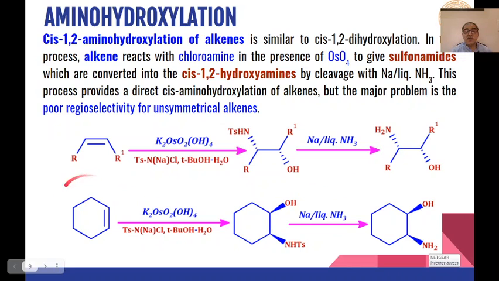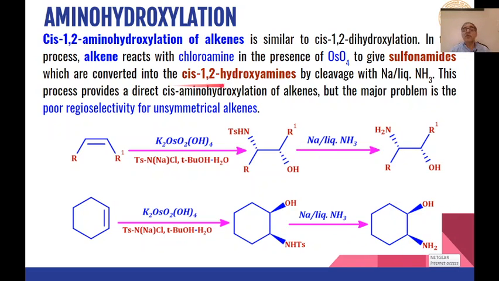Then similarly, if we have cyclohexene, then these types of N-tosyl cyclohexyl compounds are formed, and then on reduction with sodium in liquid ammonia, we will get amino alcohols as the product.